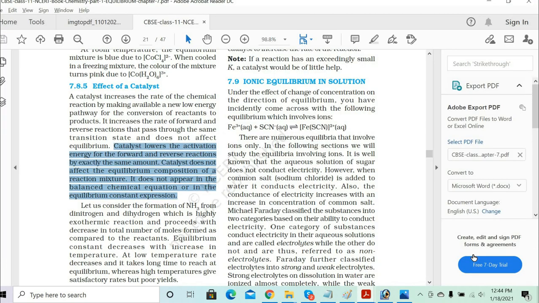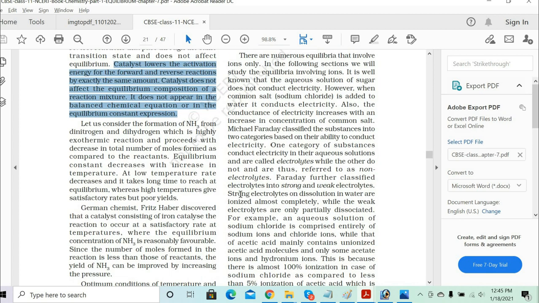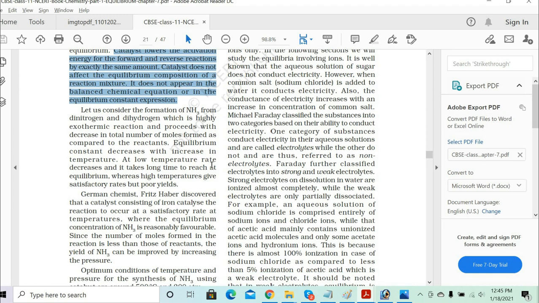What is the activation energy now? The minimum energy which is required to overcome so the reaction can take place. That's called the activation energy. Clear? Yes, sir. Clear.